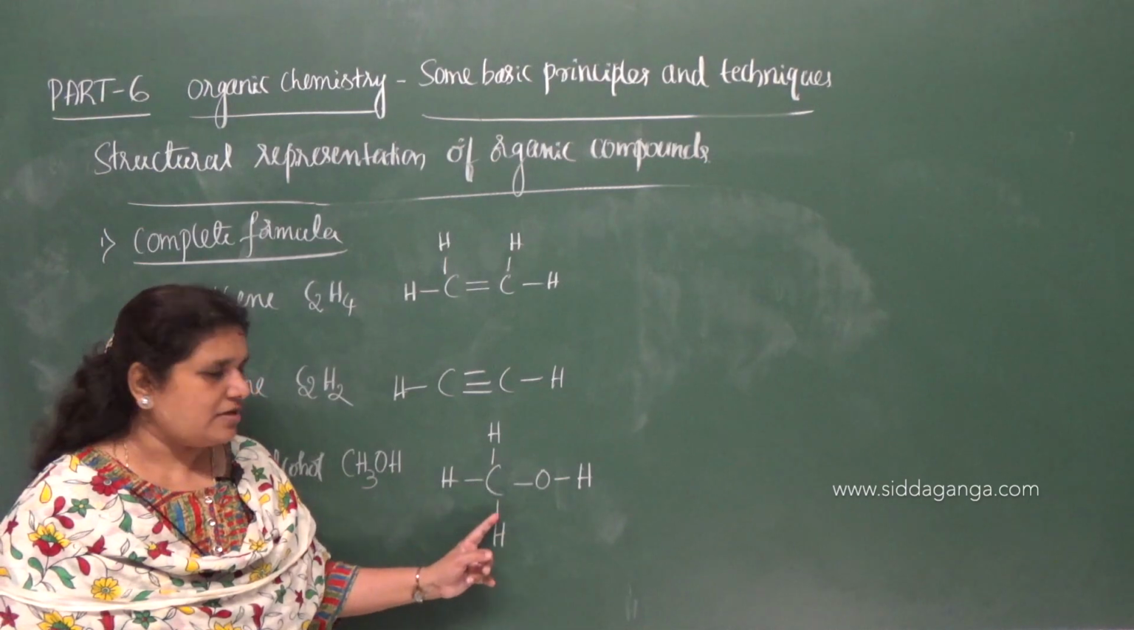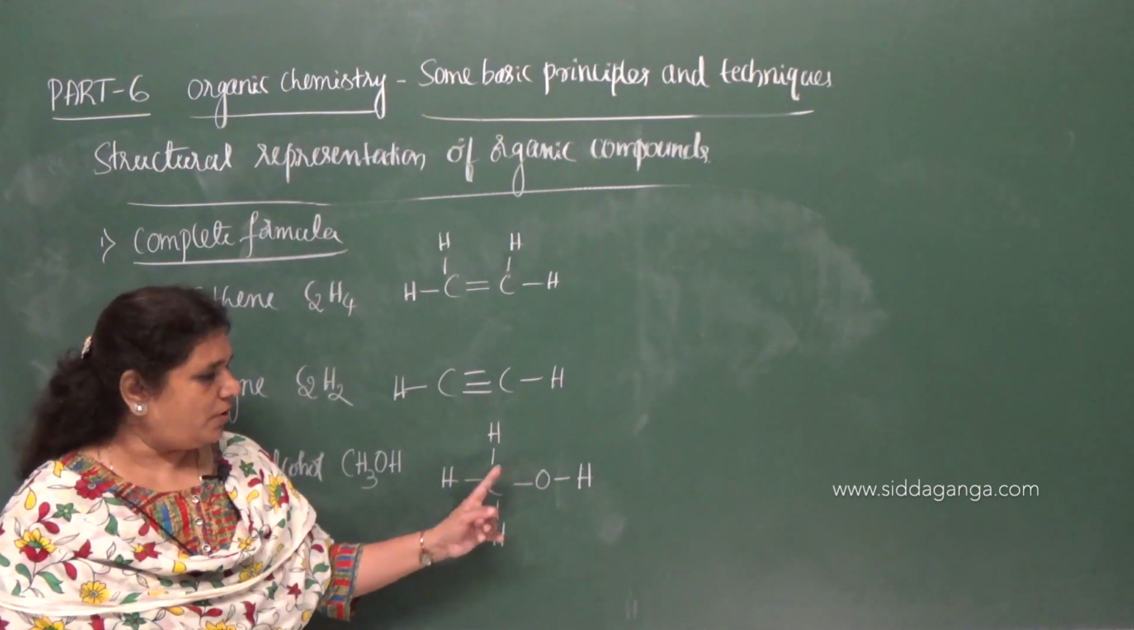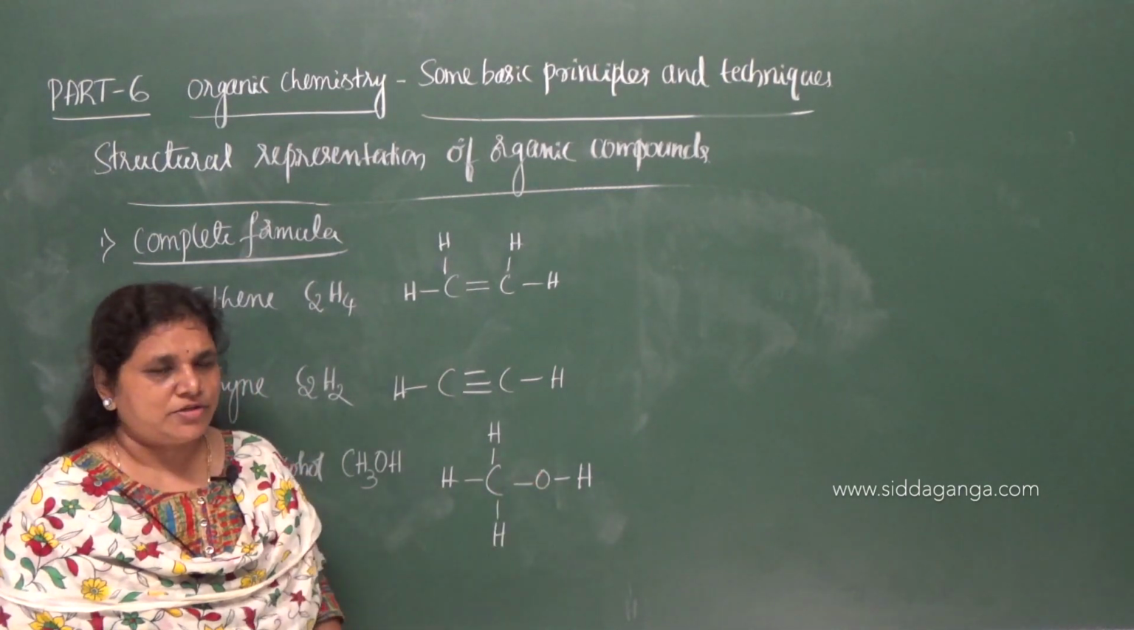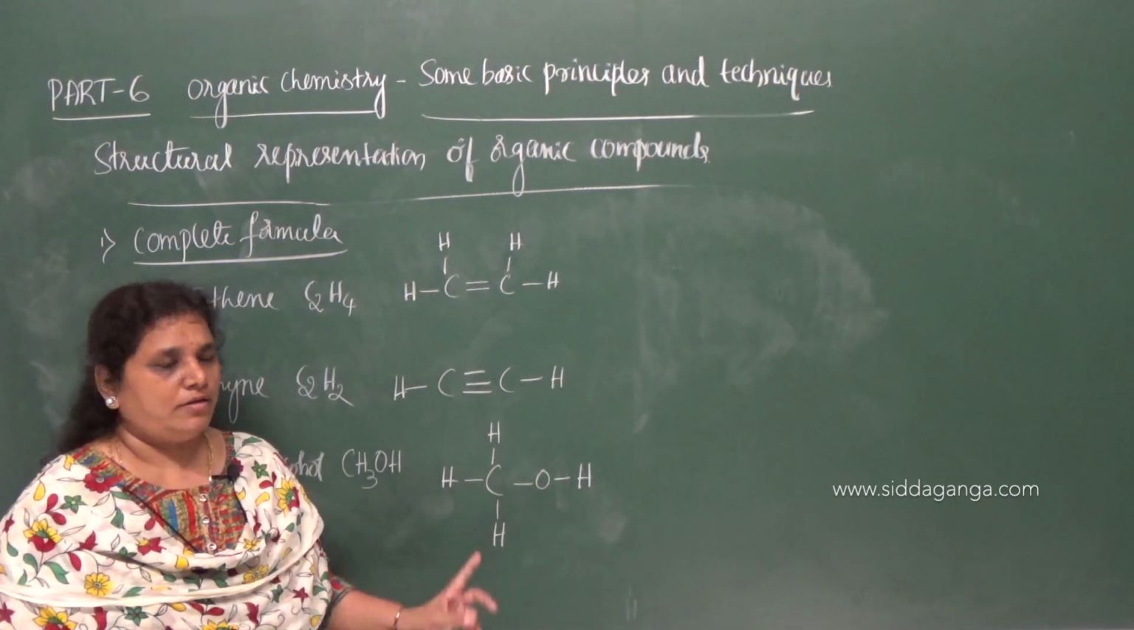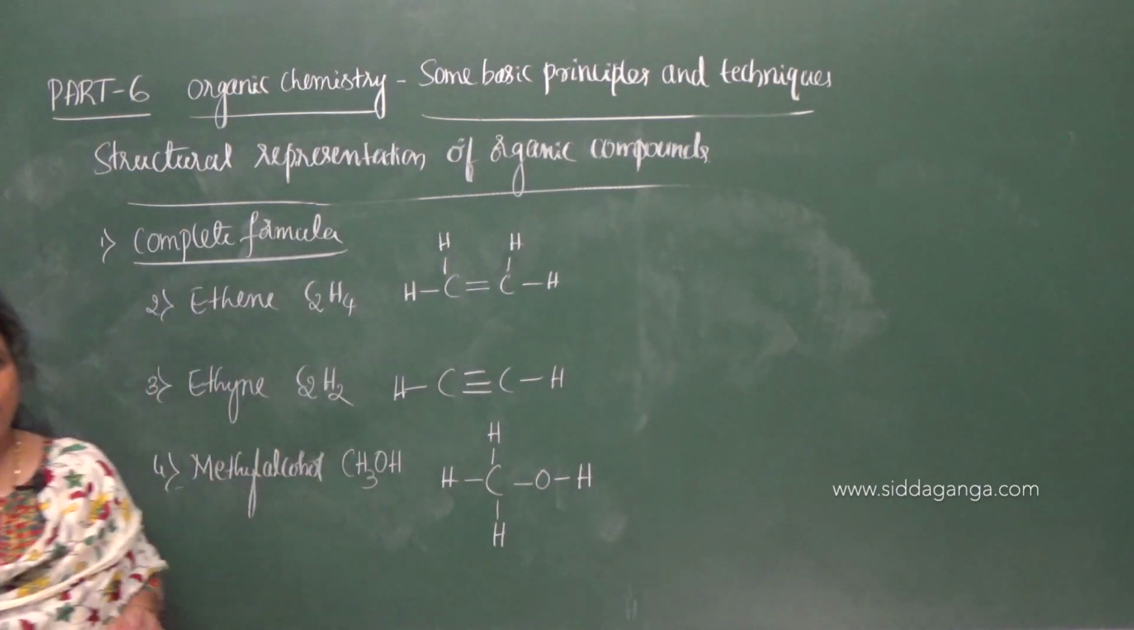Because it is forming 4 bonds. Oxygen is divalent, it forms one bond with carbon, another bond with hydrogen, and hydrogen in all cases shows monovalency. So this is about the complete formula.